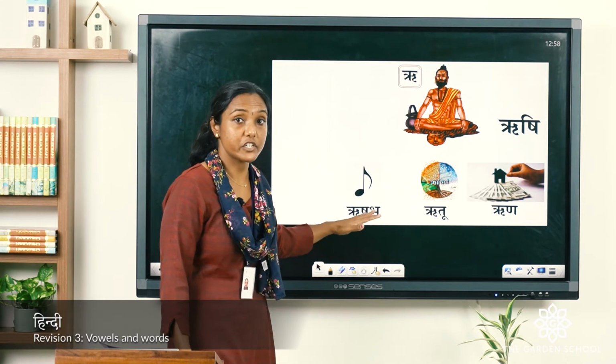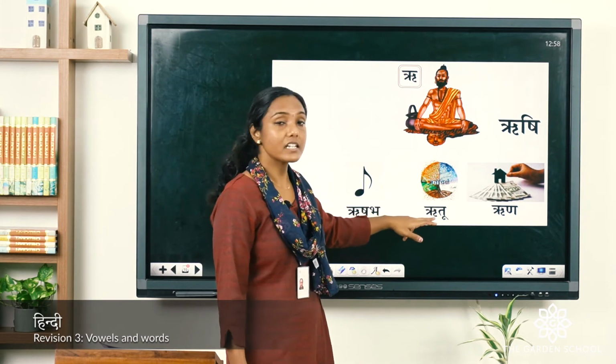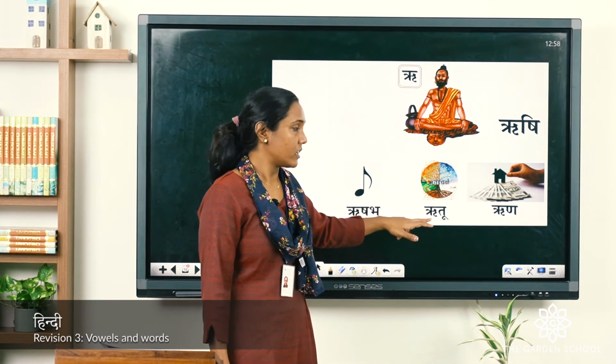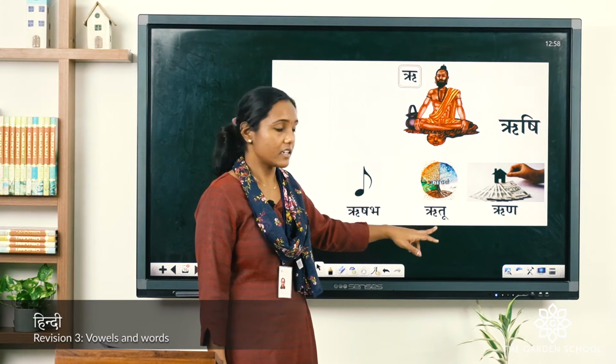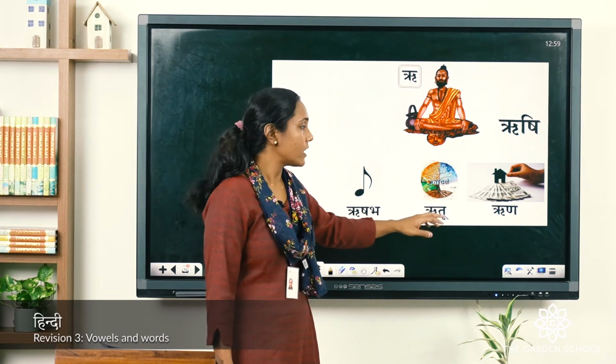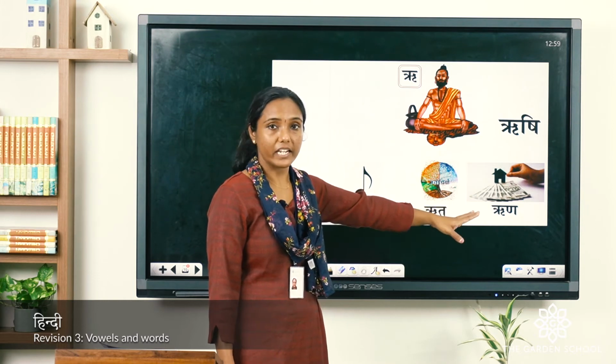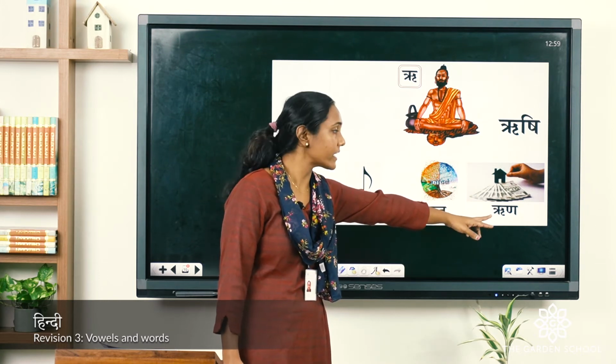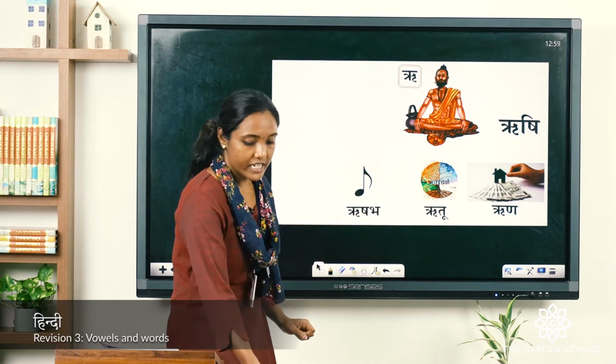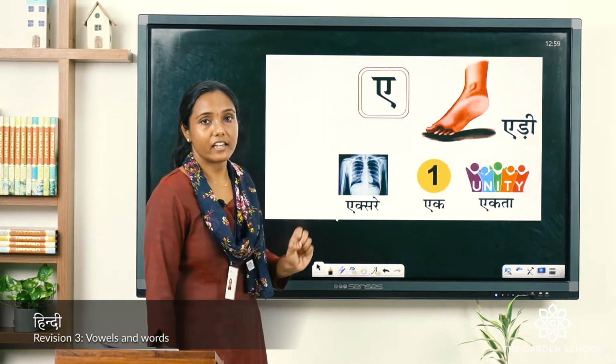Okay, bha, Rishabh. Now it's pronounced as Ritu. What is this? Seasons. Okay, Ritu. Next word is Rin. We all can identify that it's money. So what do we call it in Hindi? Rin. Okay. So let's move on to the next, A.